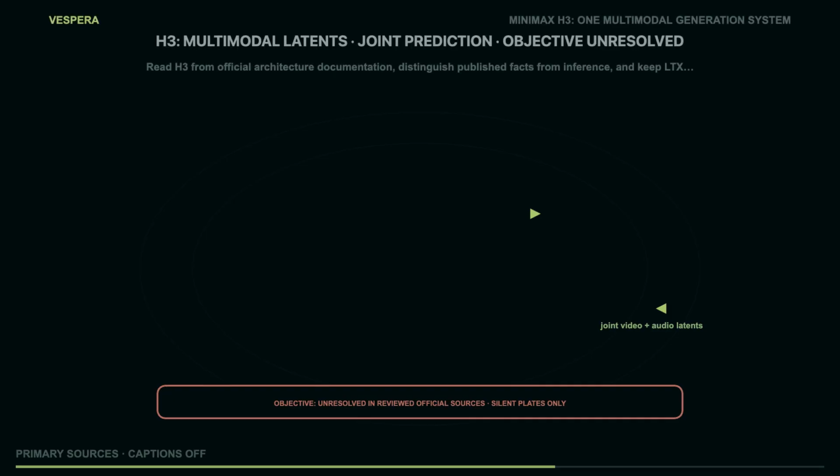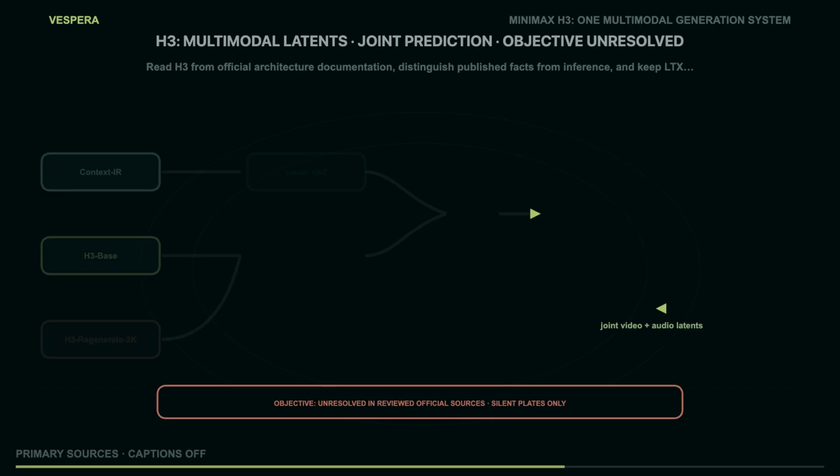Now we move from general machinery to a named system, and the first rule is to read the documentation at the level it actually supports. MiniMax's official H3 materials describe a family of components rather than a single slogan. The repository names H3 Context IR, H3 Base, and H3 Regenerate 2K. The base system is described with visual and audio VAEs, an H3 encoder, and an H3 Omni transformer. The documented picture is multimodal. Video and audio are represented as latents, and the 33 billion parameter dense transformer is described as jointly predicting video and audio latents.